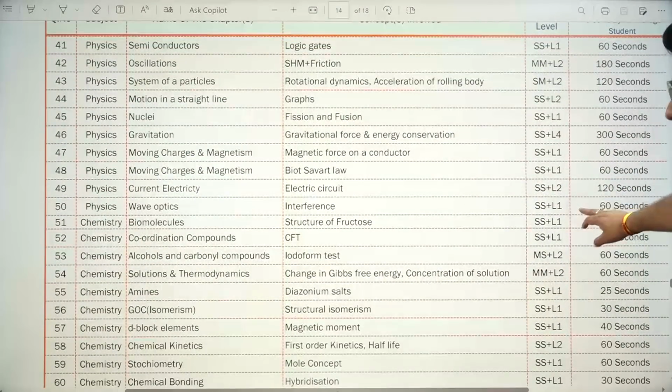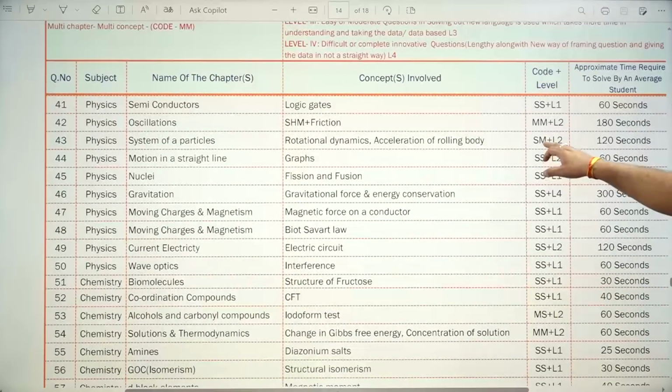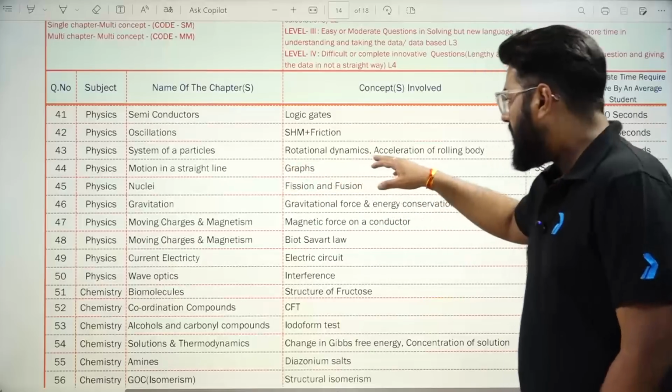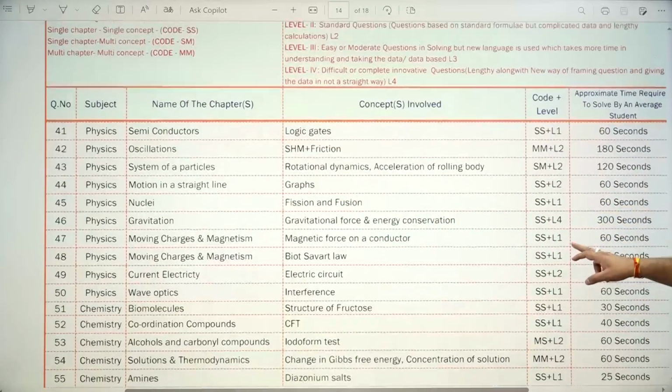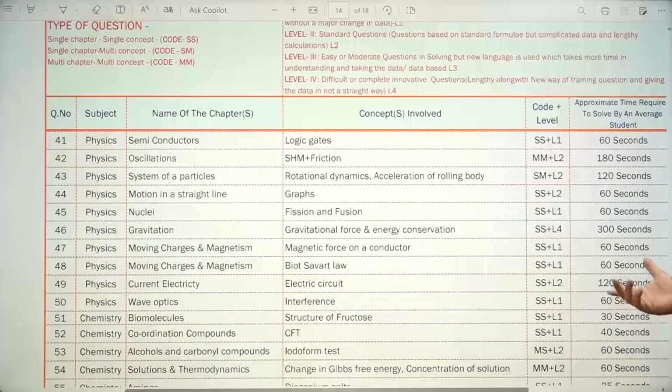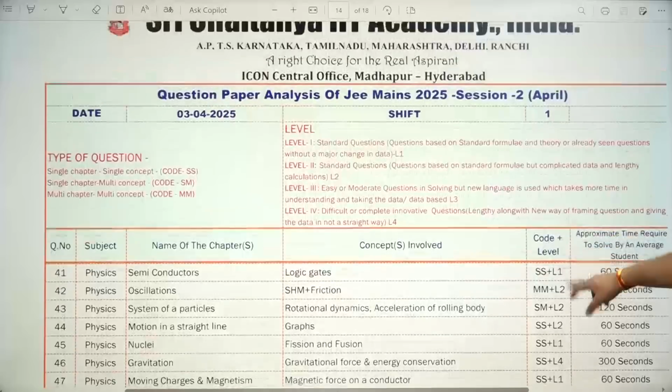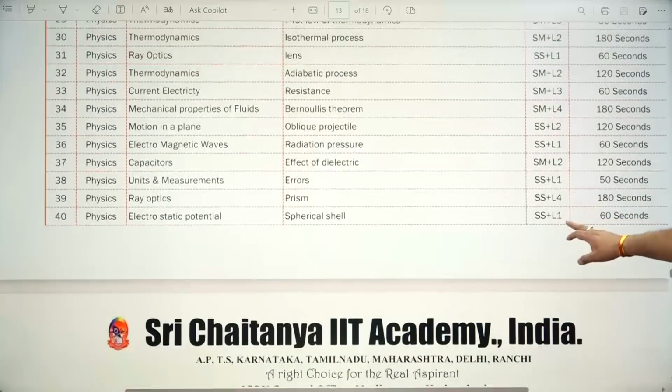Then again, this is chemistry. Right. Over here, single chapter, multi-concept from system of particles and rotational dynamics, and acceleration of rolling motion was there. And around 1/22, that was a normal time, 2 minutes was what you were expected to give to that particular problem.